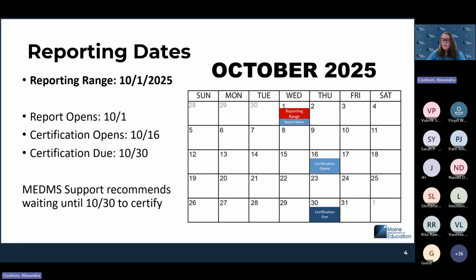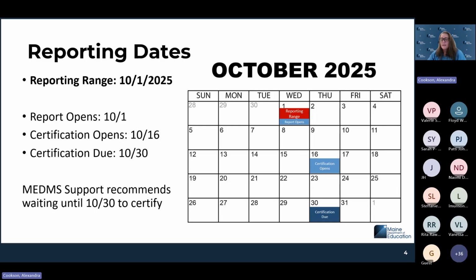This report is only looking at October 1, 2025 enrollments. So the report will open next week. It might actually be open and starting to populate some data now. You might be able to see some things. If not, it will open on October 1st. And so the reporting range will be that 10/1 date only. Only enrollments on that 10/1/2025 date are going to count on this report.